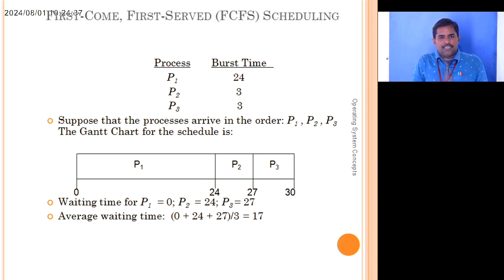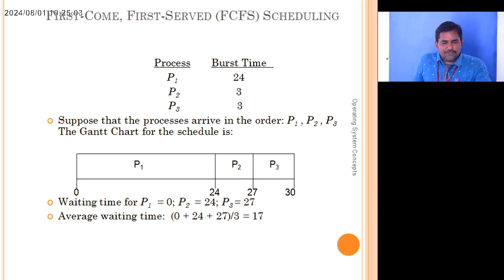First of all, the time starts at 0, and P1 executes for 24 time units, so up to 24. After that, P2 executes its burst time of 3, so 25, 26, 27 is taken for P2, and 3 more time units, up to 30, are taken for P3. So the waiting time for P1 is 0, because it is allotted first.